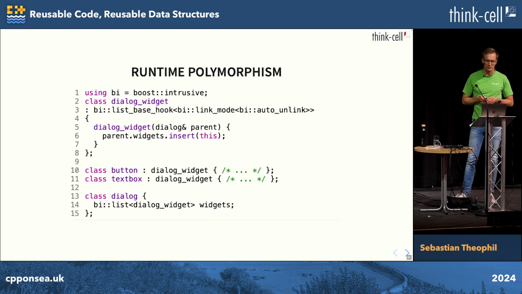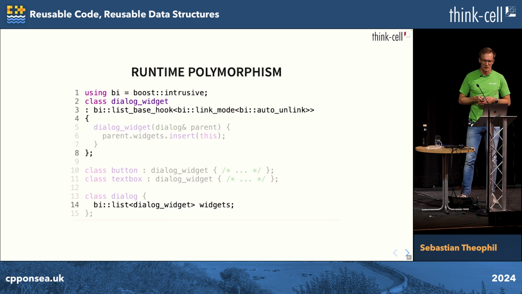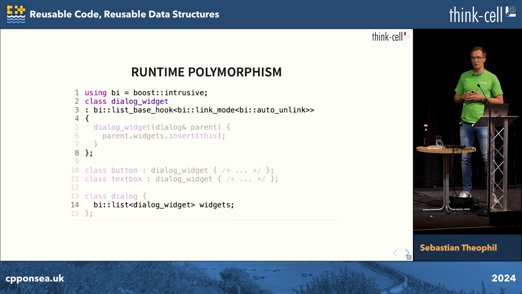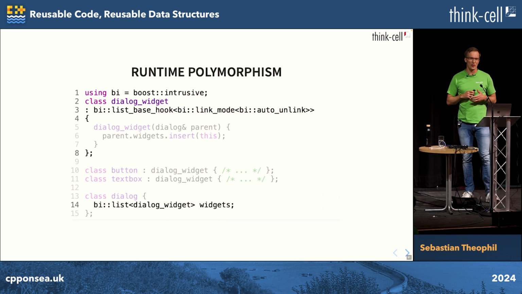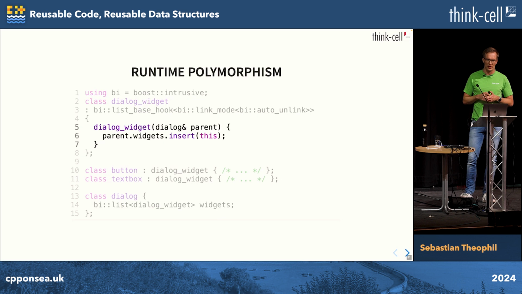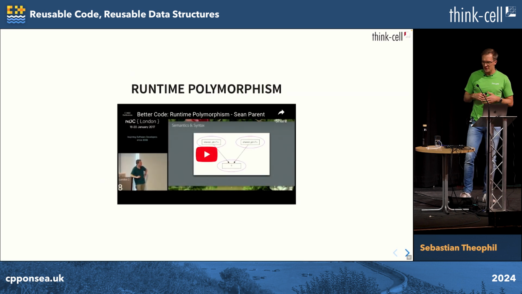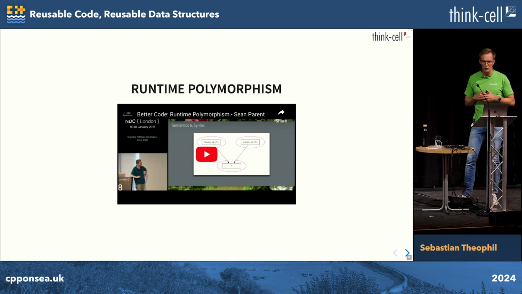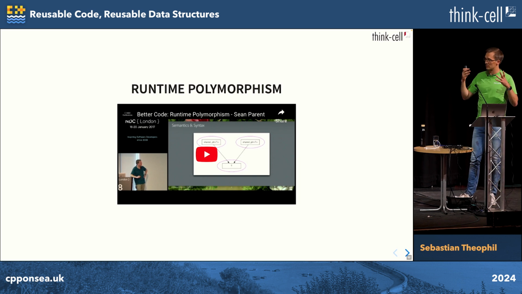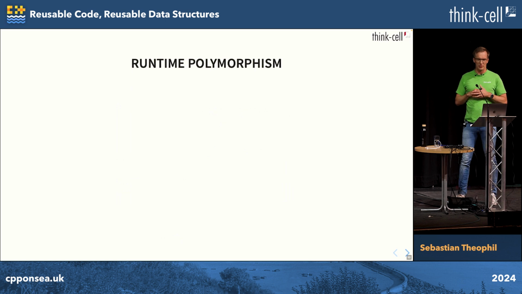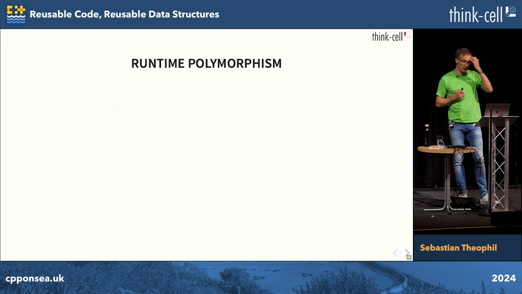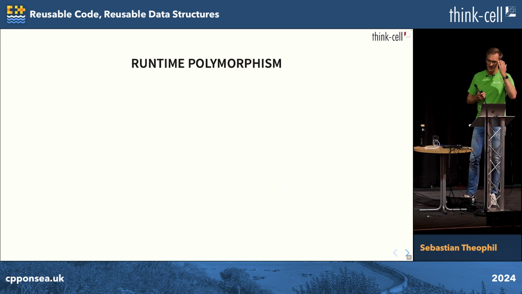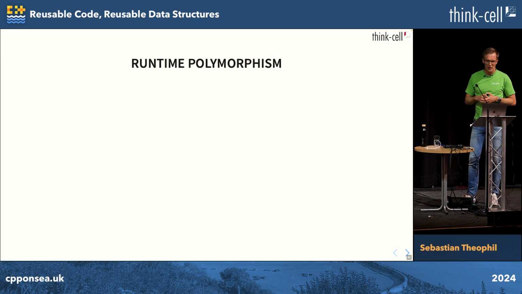Right. Okay. So that's one way to use runtime polymorphism, the advantages, without some of the disadvantages. And Sean Parent, in his talk, gave another very interesting way of using runtime polymorphism without the disadvantages, that I want to quickly recapitulate for completeness, because it's also an idea I hadn't seen somewhere else.